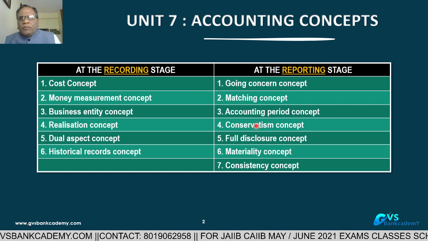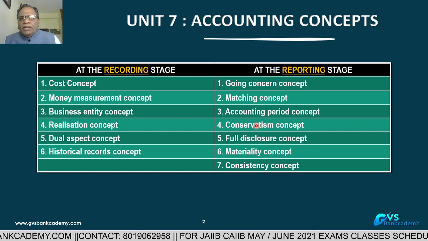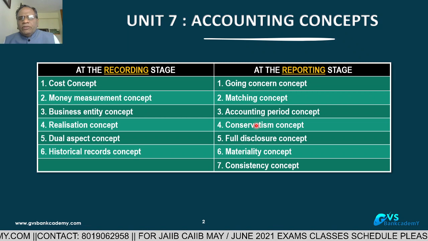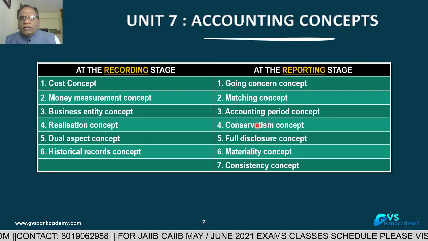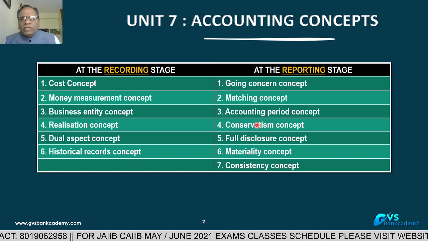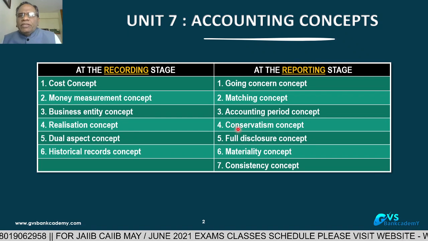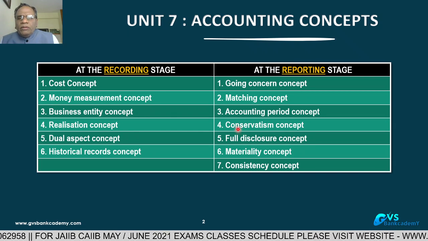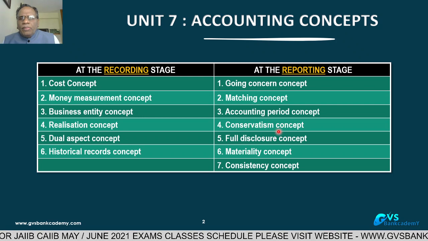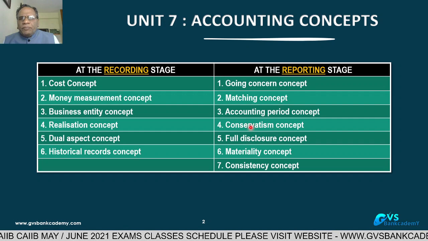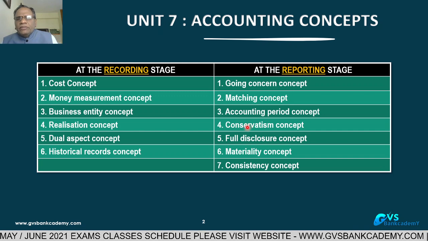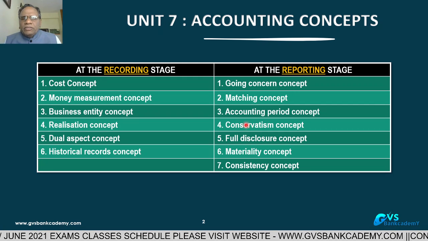NPA provision, what percentage? As per the Reserve Bank of India guidelines: substandard secured 15% of outstanding, substandard unsecured 25% of outstanding, doubtful 1 secured 25, unsecured 100, doubtful 2 secured 40, unsecured 100. That is a part of the conservatism concept only. Second example of the conservatism concept: valuation of stocks. Market price today or cost of manufacturing, whichever is less, we are taking. That is also part of the conservatism concept.